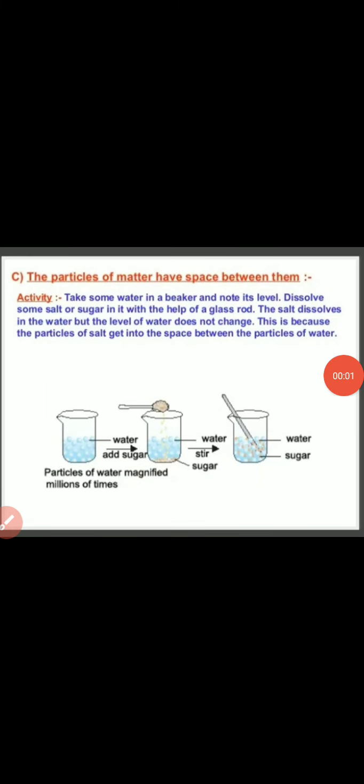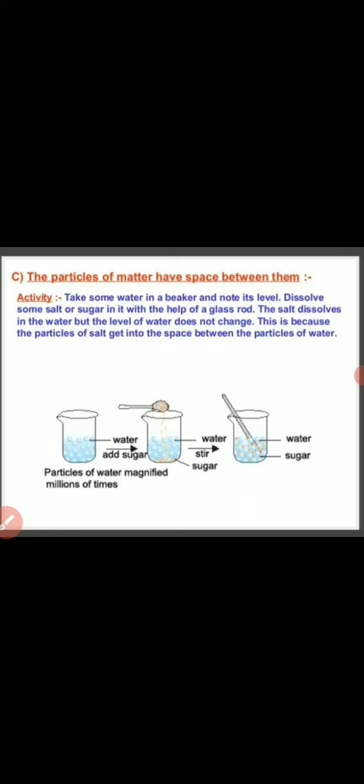So the next one, the third property, is that the particles of matter have space between them. I already explained in the first one that matter is made up of particles. In that activity, we added sugar, or it may be salt, into the water, so that shows matter is made of particles. Here also they have given the same activity: the particles of matter have space between them.